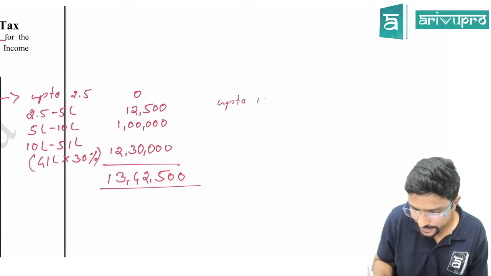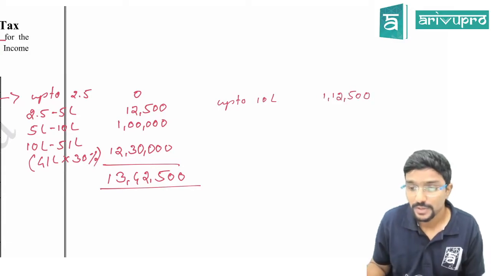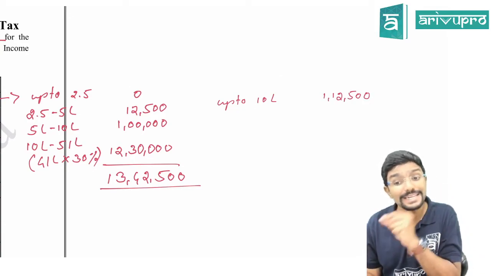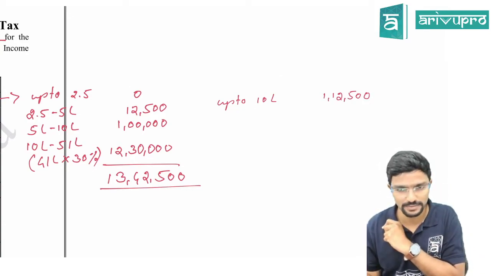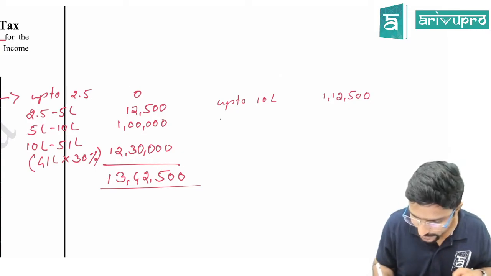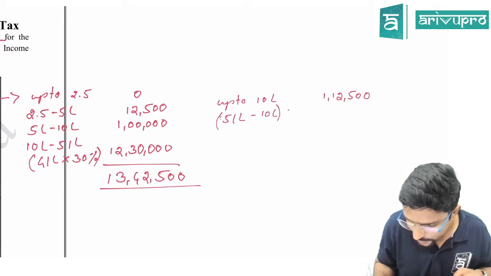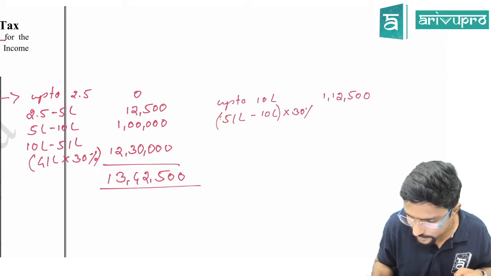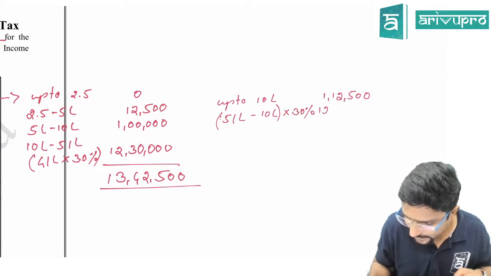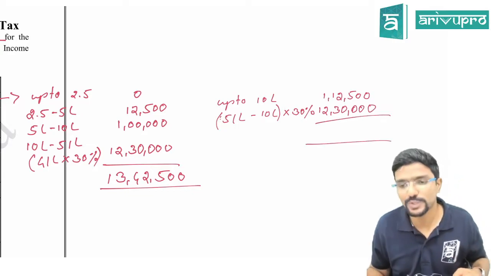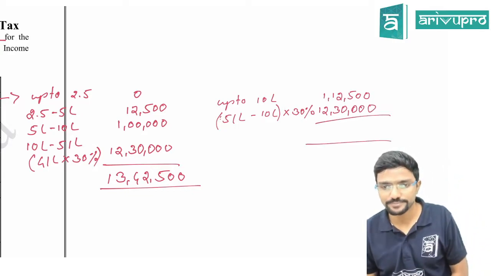Up to 10 lakh, I know it is 1,12,500 as the basic exemption limit is 2 lakh 50. If the basic exemption limit is 3 lakh, then this will be 1,10,000. Then above 10 lakh, how much is there? 51 lakh minus 10 lakh into 30%. Straight away you can take it like this. So you will be getting 12 lakh 30,000. If you are comfortable, you can do this also. You will save time.